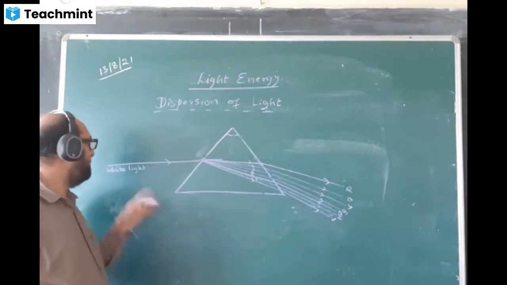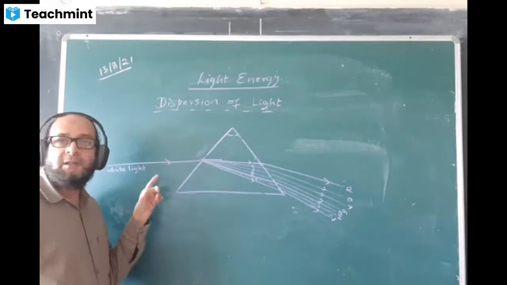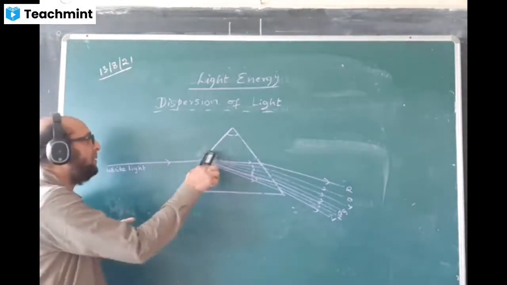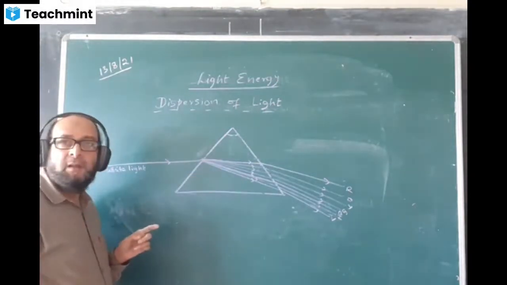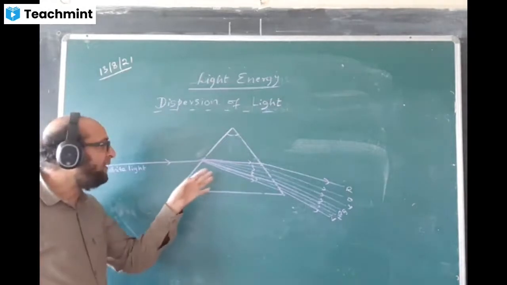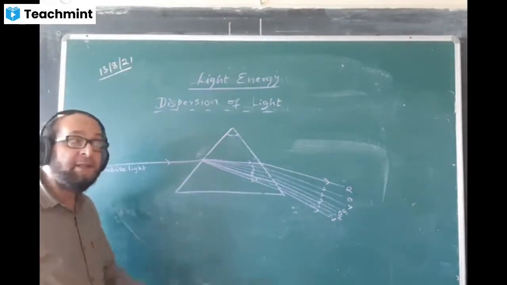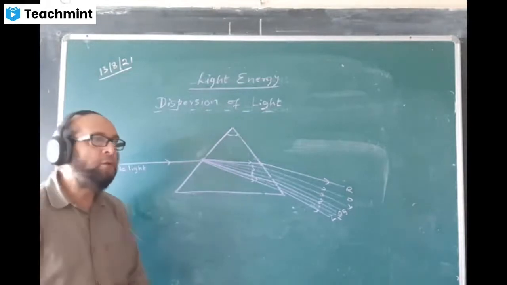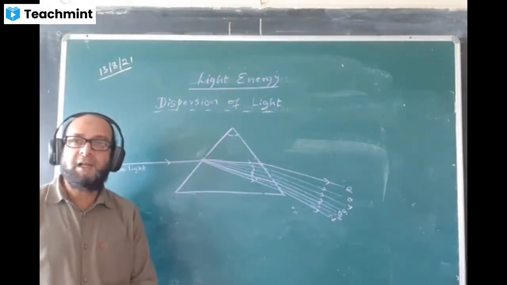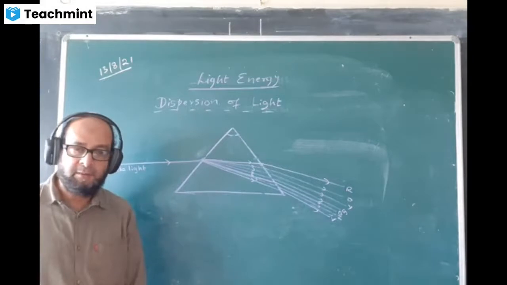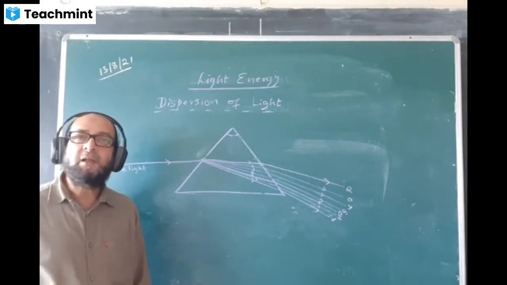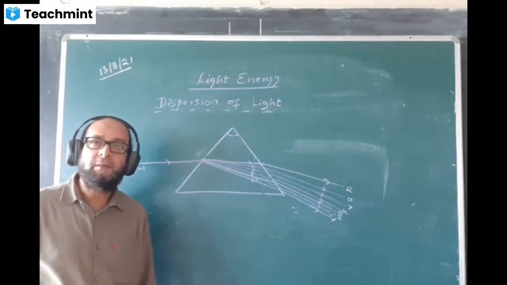Why do we have 7 colors? Because white light actually consists of 7 colors, and all the colors have different speeds in glass or in any medium other than air. If a question comes: blue or red, which light travels faster in air?